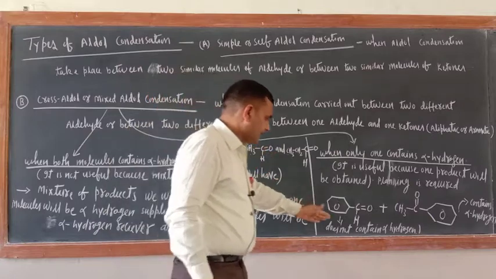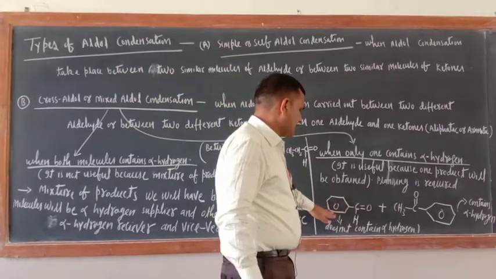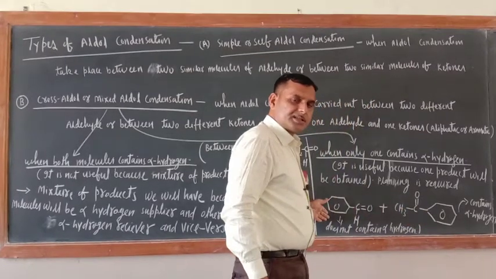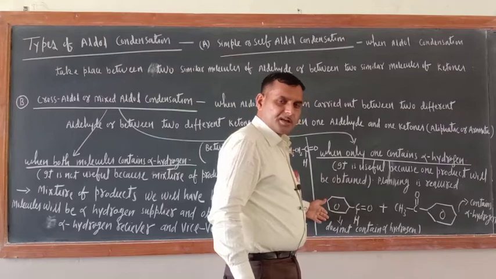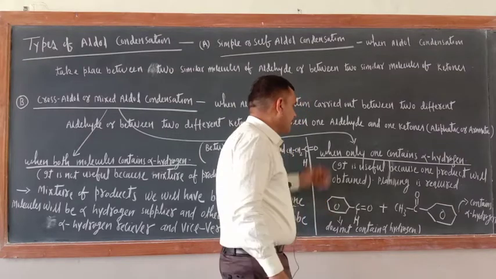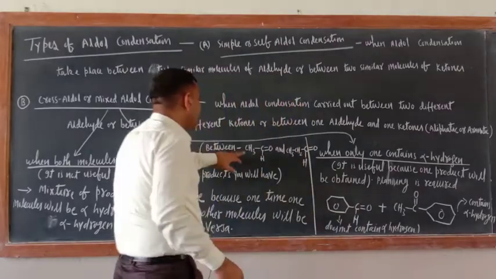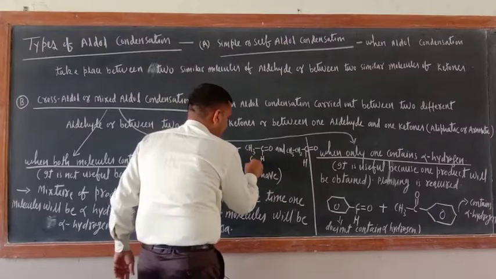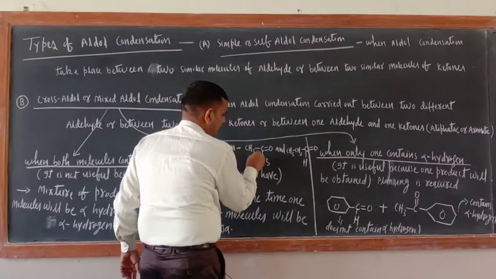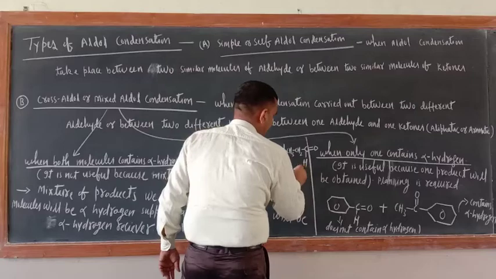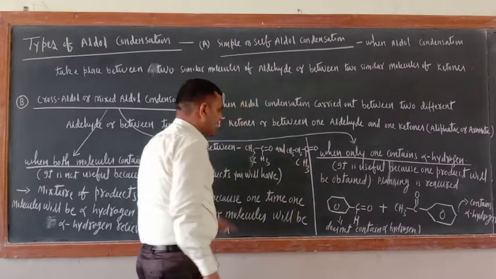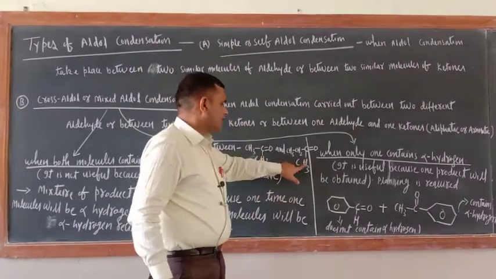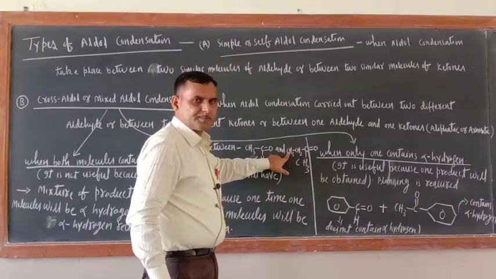Here this is benzaldehyde, an aromatic aldehyde, and this is acetophenone, a ketone. As I wrote acetaldehyde and propanaldehyde, I may also write acetone and this one. Both are different molecules or not? This is acetone, and this one, 1, 2, 3, 4, is butanone.